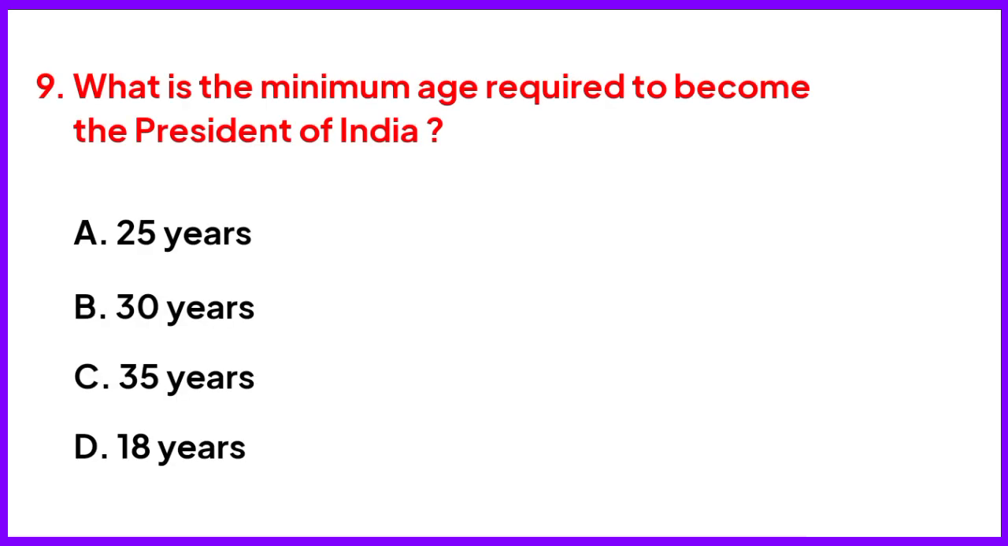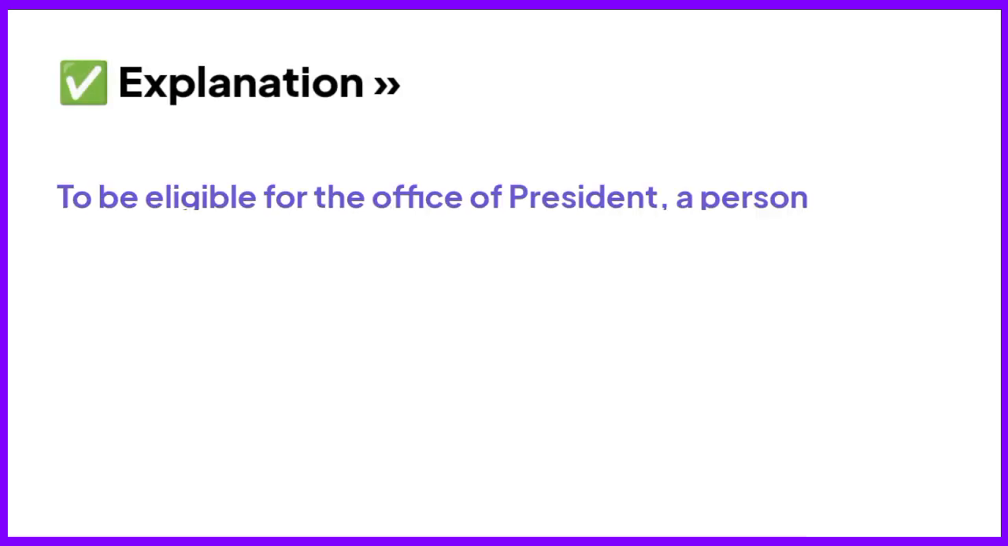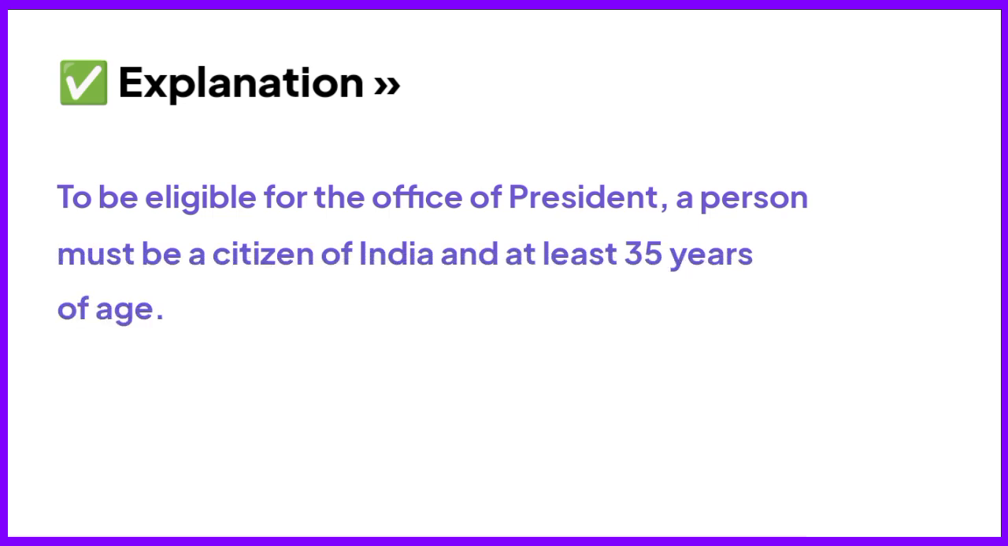What is the minimum age required to become the President of India? Right answer is option C, 35 years. To be eligible for the office of President, a person must be a citizen of India and at least 35 years of age.